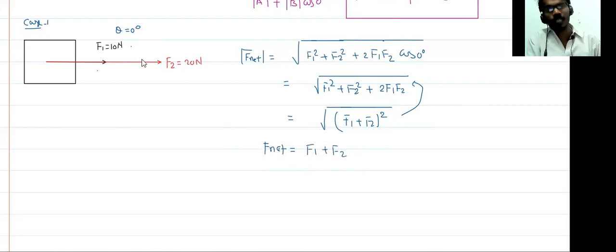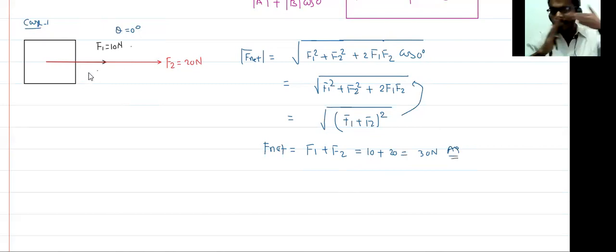Means if two forces or two vectors are in the same direction, then you can add them directly. So the net force is 10 plus 20, which is equal to 30 Newton. Is it fine? Very simple thing. If two forces or two vectors are acting in the same direction, you can directly add them.